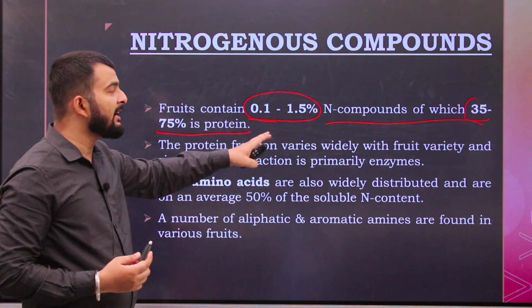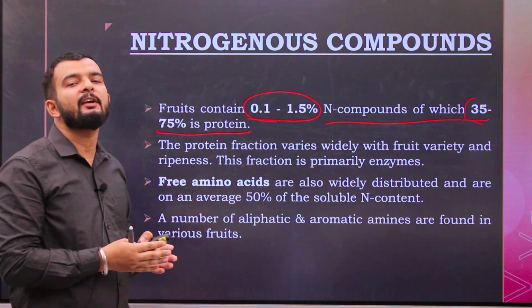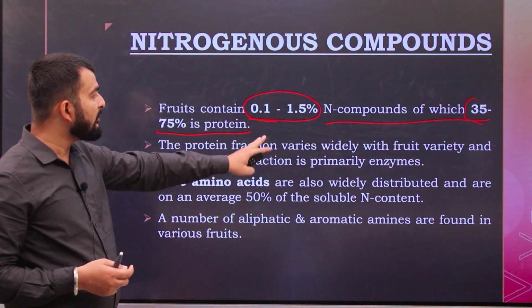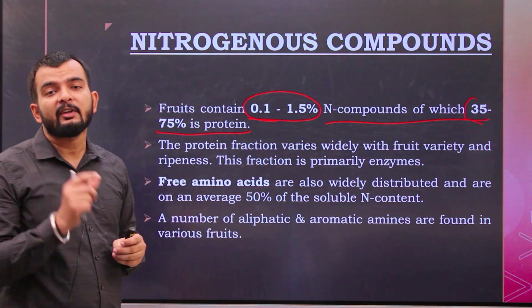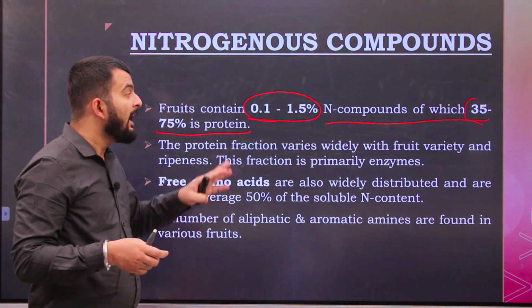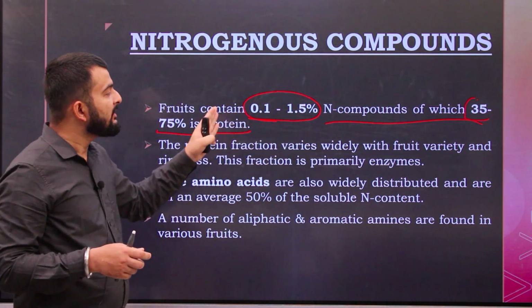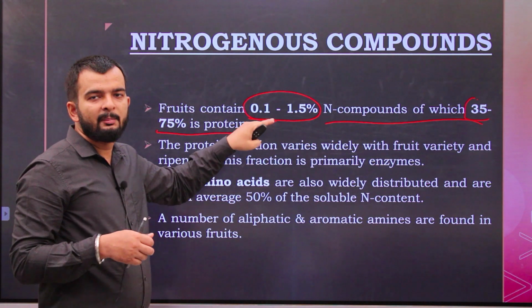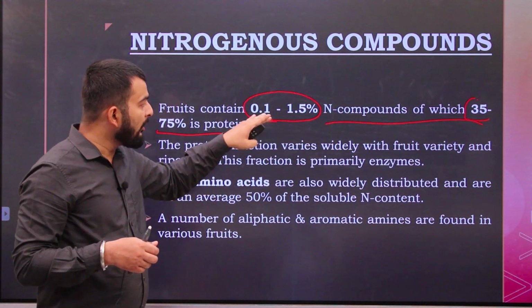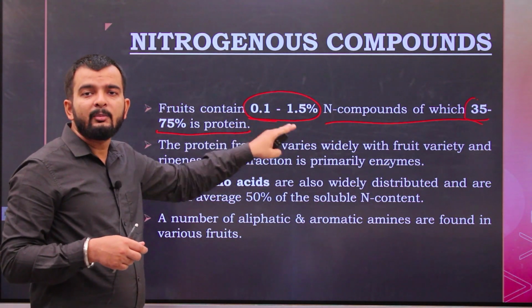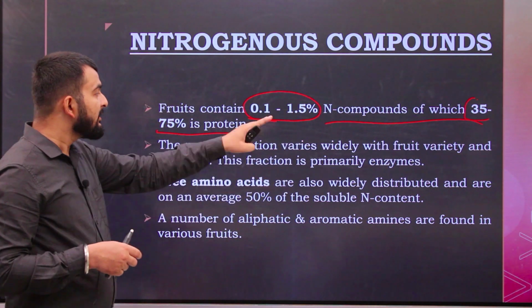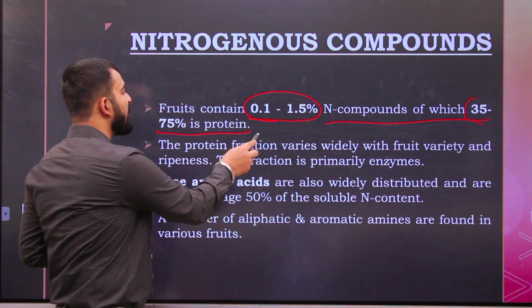Okay, the nitrogen content, that is, if you consider 100 grams of fruit, you will have only 0.1 to 1.5 grams of nitrogenous compounds. This is the range. It lies in between this range. So of this 0.1 gram to 1.5 gram, 35 to 75% is protein.